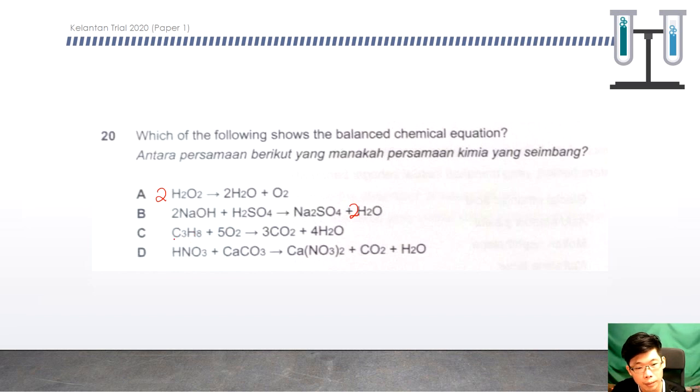Okay, propene undergoes combustion. So we check one by one. Carbon is C3, 3. H8, 4 times 2, 8. Then oxygen is 3 times 2, 6, 6 plus 4, so 10. So 5 times 2, 10. So this one is correct. Nitric acid with calcium carbonate. Okay, so this one should be times 2. So the answer should be C.